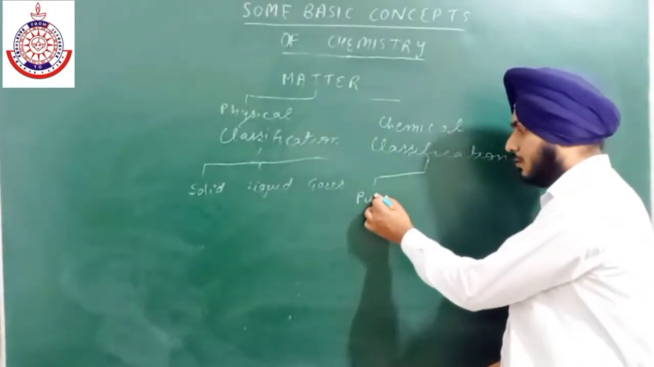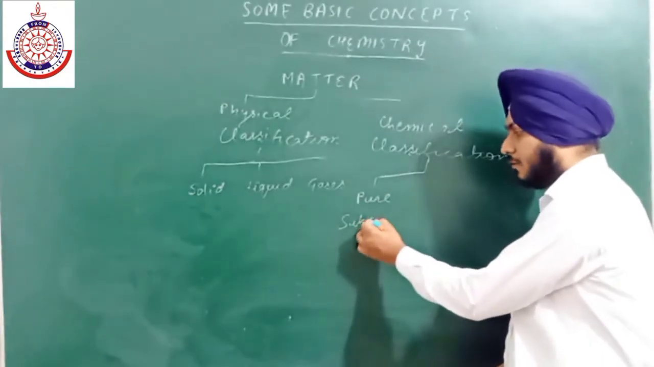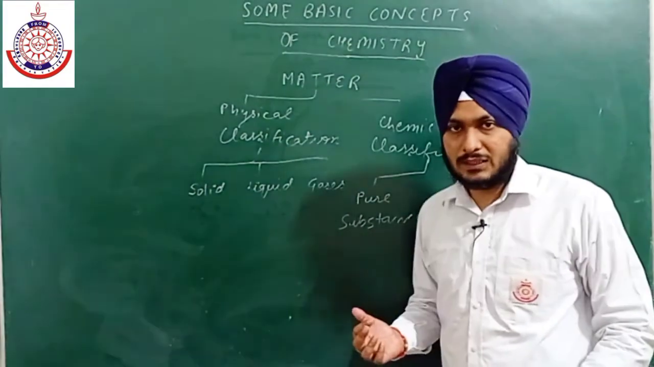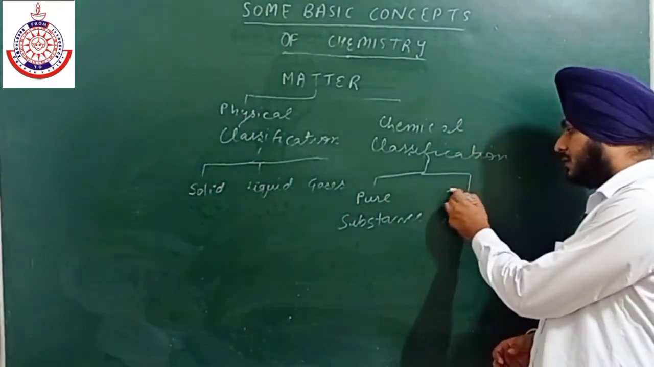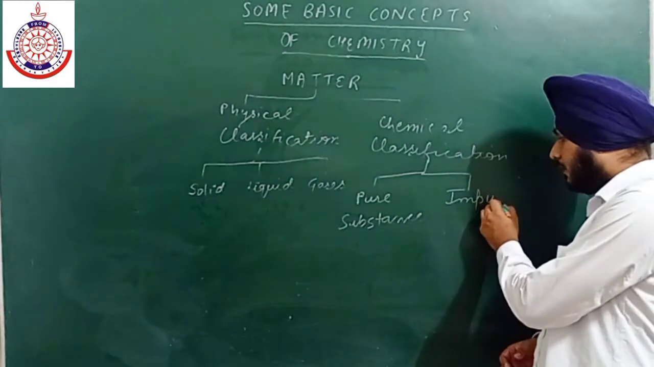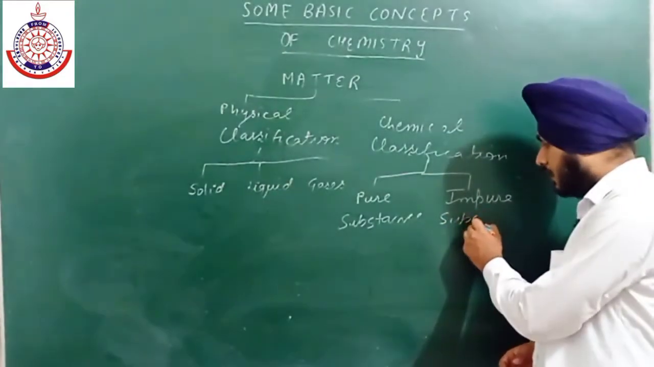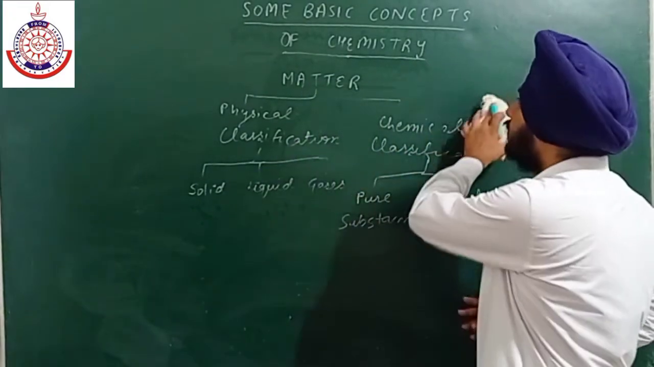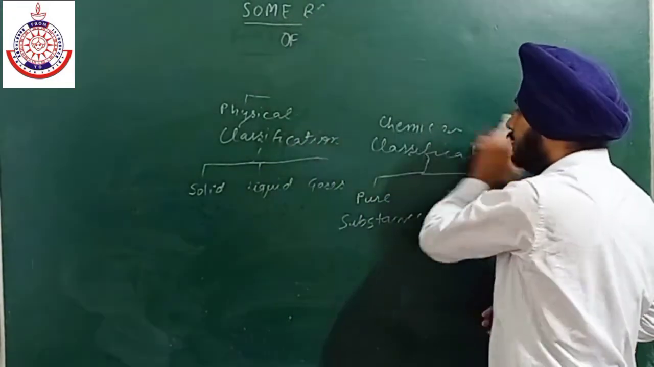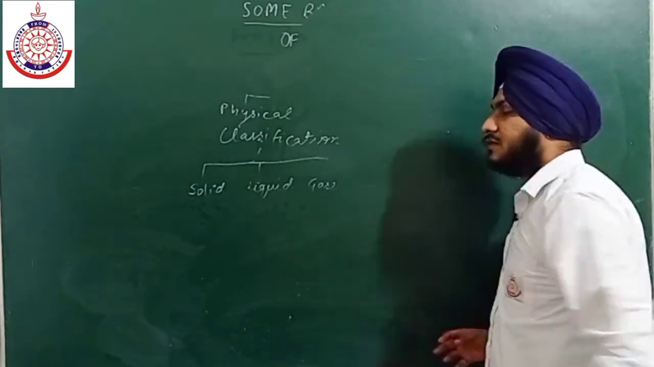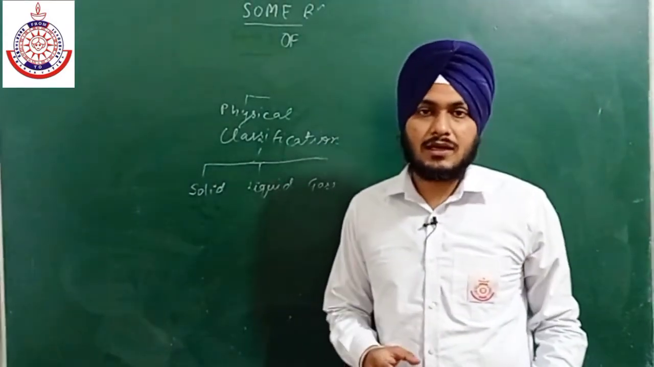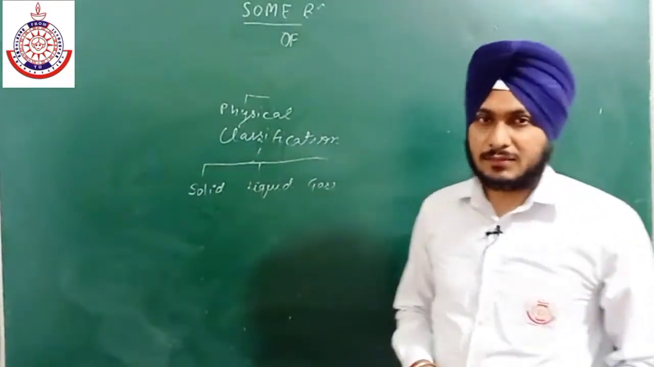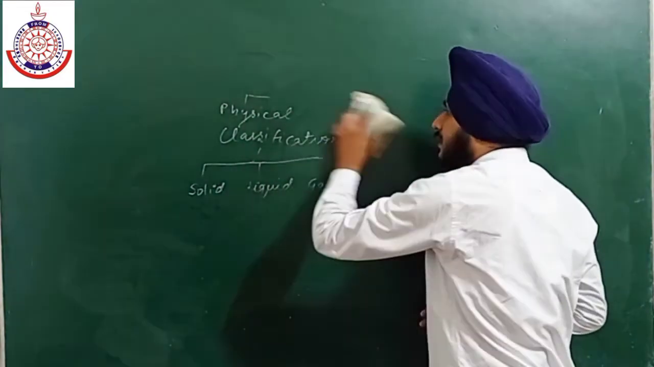First is pure substance. Our main focus in this chapter is on chemical classification: pure substance and impure substance. Now what are pure substances and what are impure substances? We are starting from the pure substance. Actually, chemistry deals with pure substances. Impure substances we talk about very little in chemistry. So chemistry deals with pure substances.